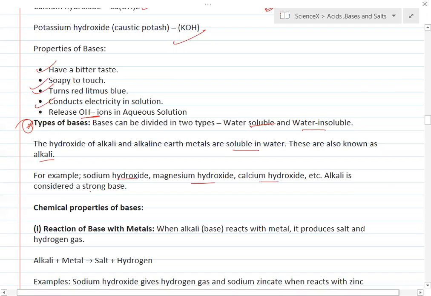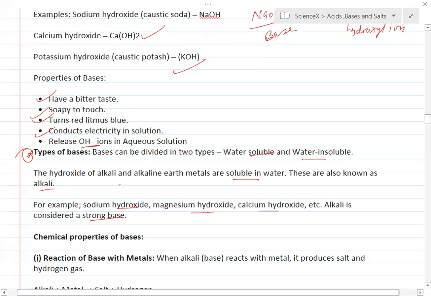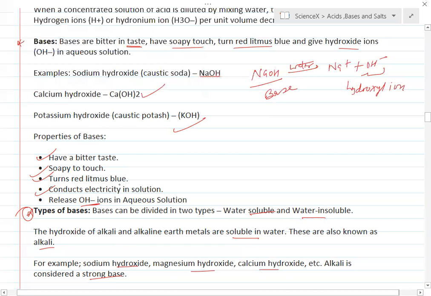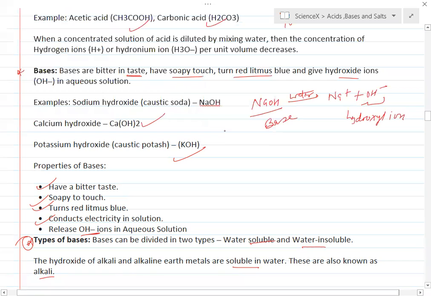Here also classifications are there, like strong base and weak base. The base which completely dissociates into ions is a strong base, and the one which partially dissociates into ions is a weak base. One more classification of acids is based on basicity.